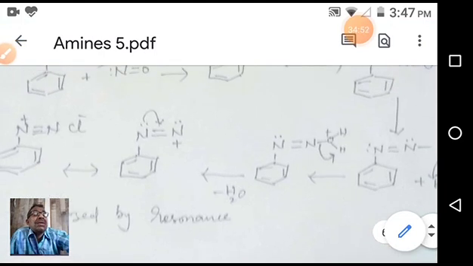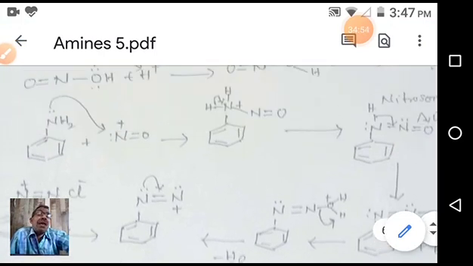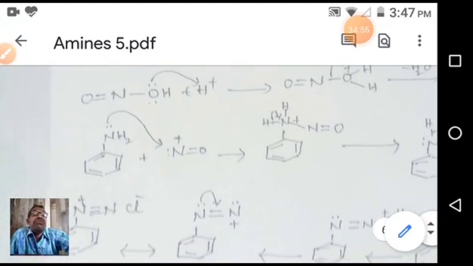This benzene diazonium chloride is used in so many reactions in the preparation of different classes of compounds. The utility of benzene diazonium chloride is very high. There are so many applications. We can prepare from benzene diazonium salts halobenzenes, chlorobenzene, bromobenzene, fluorobenzene, and different phenols.